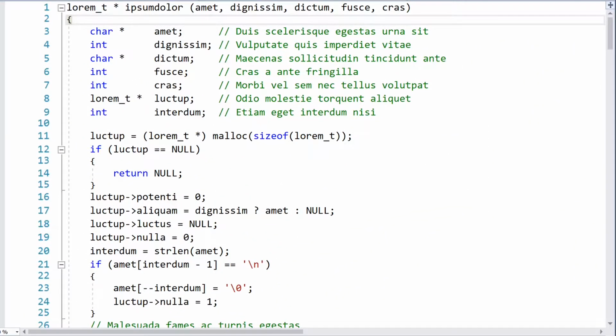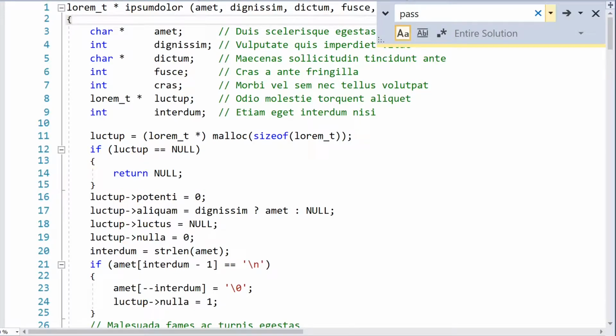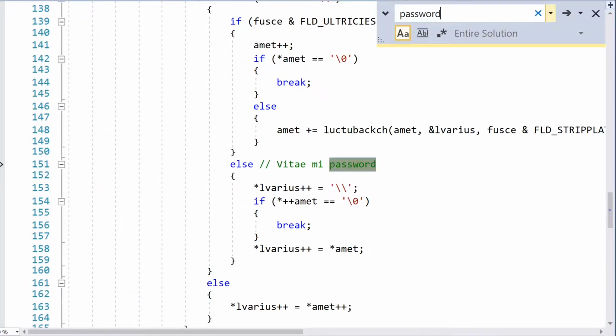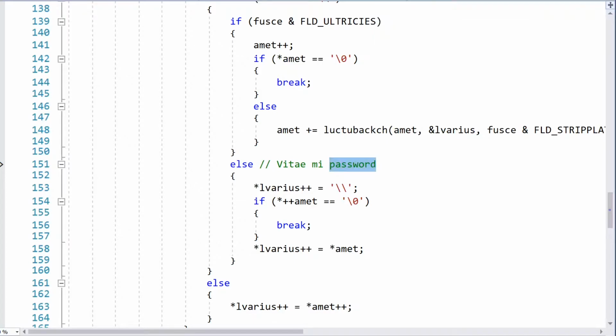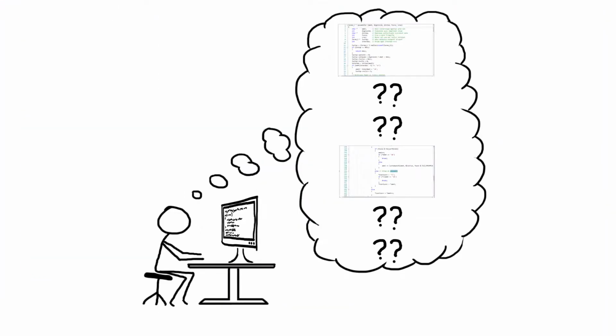You use the search feature of your editor and search for the string password, because one of your tasks seems connected to password-related code. And you do get a search hit and jump to it, but you feel like suddenly teleported to a new street in the big city and even more lost than before. You feel no connection between the previous screen and the new screen.